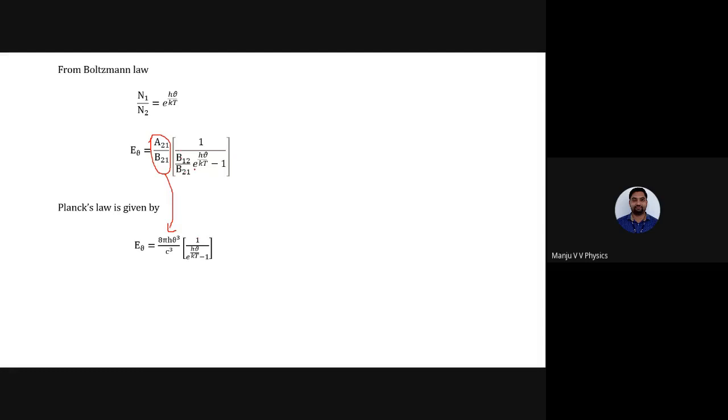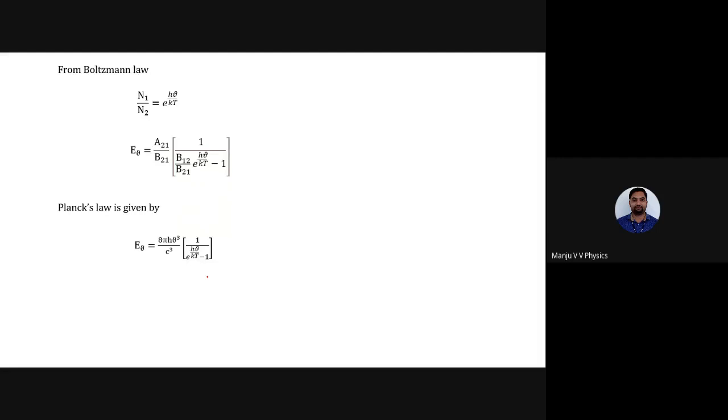But e power h mu by kt minus 1, e power h mu by kt minus 1, same. But in place of b12 by b21, there is nothing. So can I write b12 by b21 will be equal to 1? There is 1 here, right? If there is nothing, there is 1. That is the meaning of this.